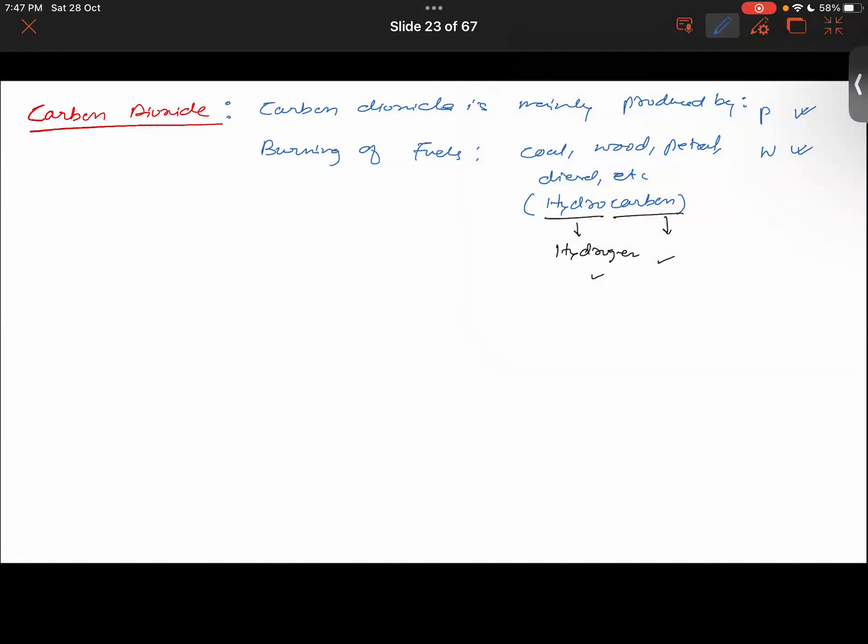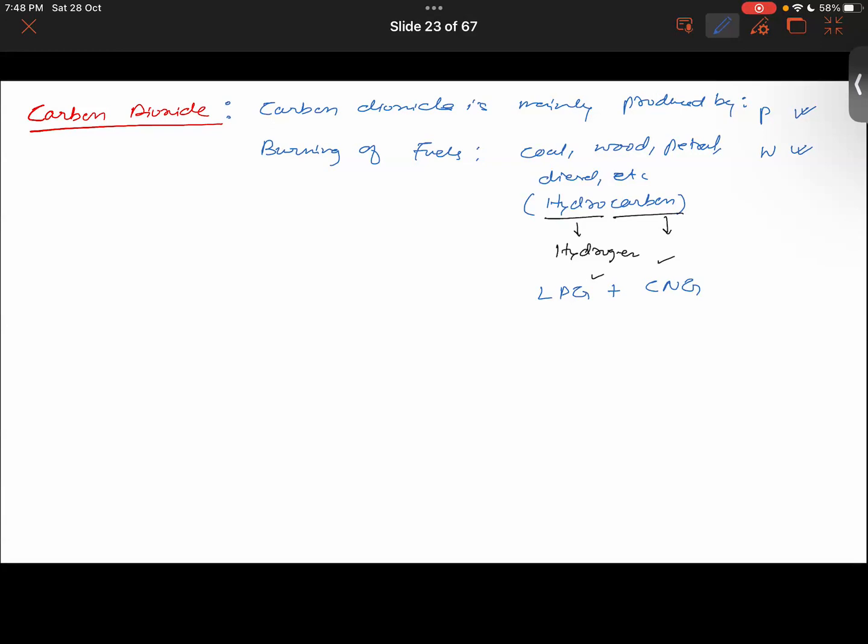Okay, now these were the sources of it. If we talk about homes, burning of LPG also releases carbon dioxide. So LPG plus CNG in our houses also release it. Okay now, the fuels that are being used in motor vehicles are also responsible for release of carbon dioxide in the atmosphere.